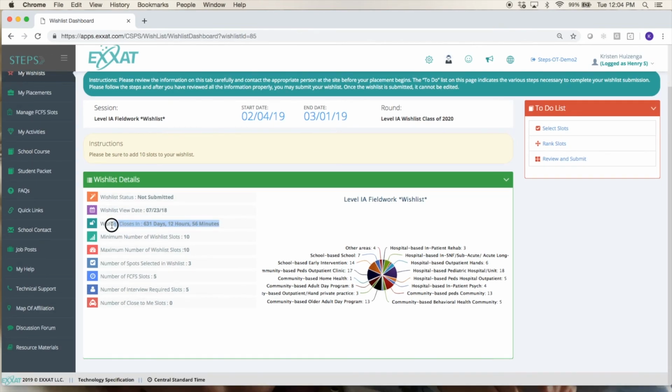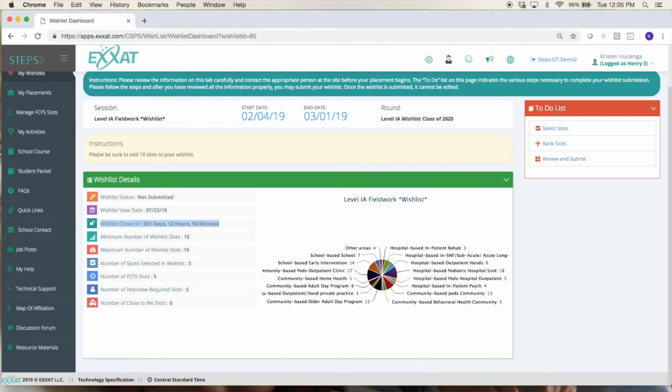Pay very close attention to when this wish list closes. Whenever this wish list closes, it's not waiting for your faculty to go in and manually turn it off. The computer will automatically close the wish list. So this is a very hard deadline. Make sure you submit your wish list before that end time. So even if it closes in the middle of the night, it is totally automatic, done by the computer. Your faculty's not staying up all night to try to close it.